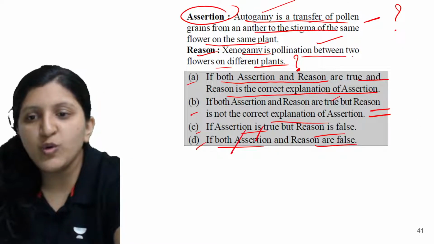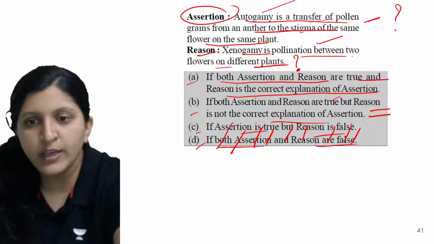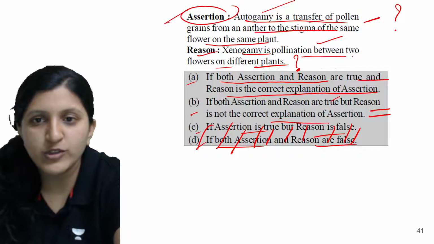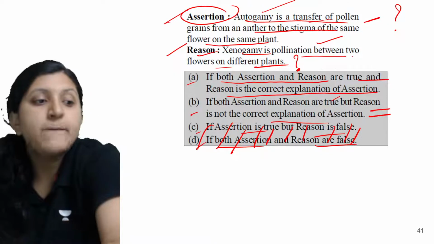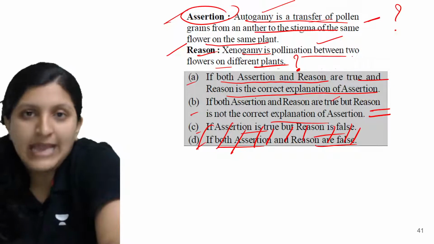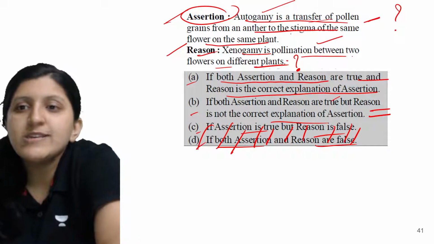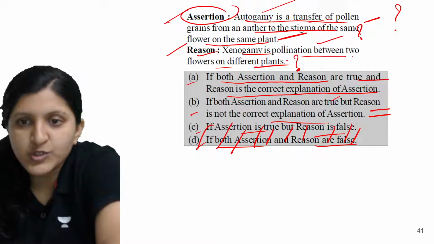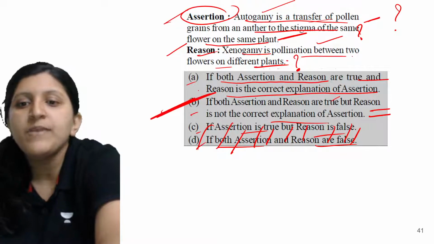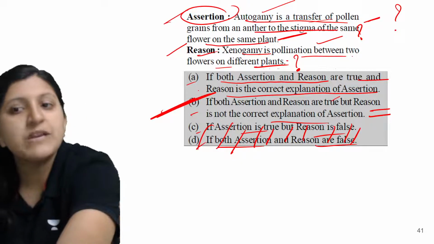These last two go wrong here. Here both the statements are correct, but whatever reason they have given is not explaining why it is like this. So in that case, we can go ahead with: both assertion and reason are true but the reason is not the correct explanation for the assertion.